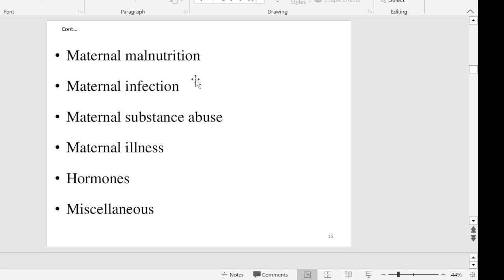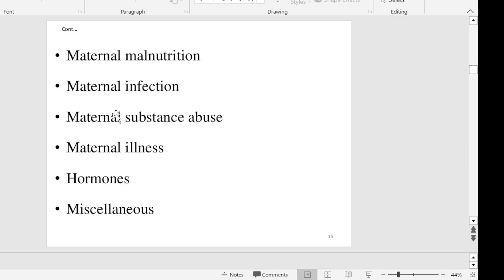So here I want to use the word TORCH, TORCHS. Any infections to the mother definitely affect the baby's growth and development. TORCH: T means toxoplasmosis. O means other infections like HIV and tuberculosis. R means rubella. C means cytomegalovirus. H means herpes simplex and herpes zoster. These are all viral infections which can carry from mother to baby through the placenta. So if the mother is having these TORCH infections, infections can spread from mother to baby and can cause some congenital abnormalities in the baby and cause delay in growth and development.